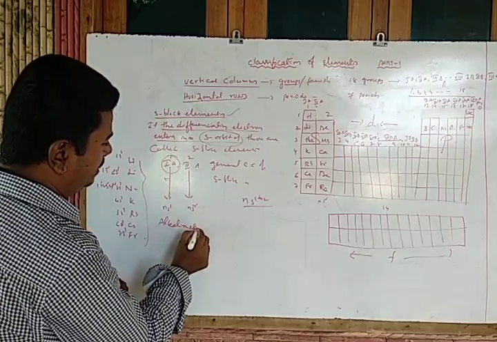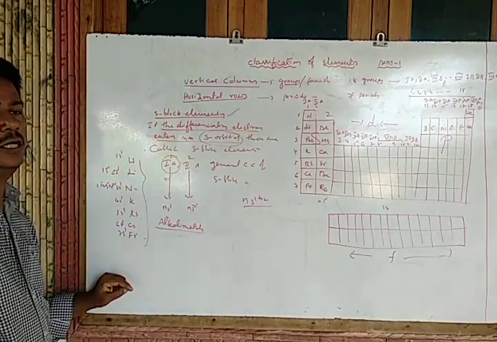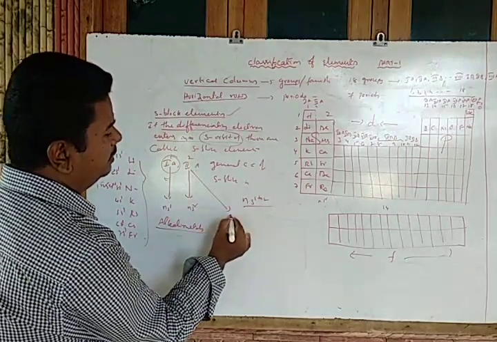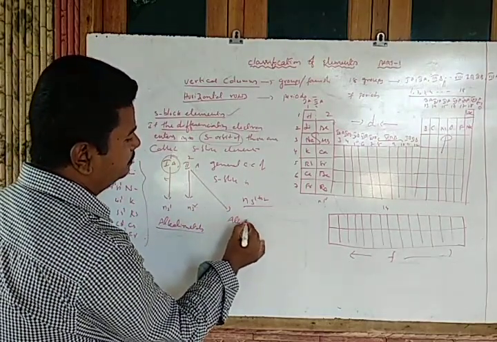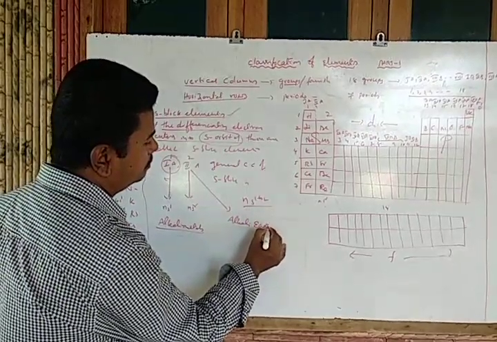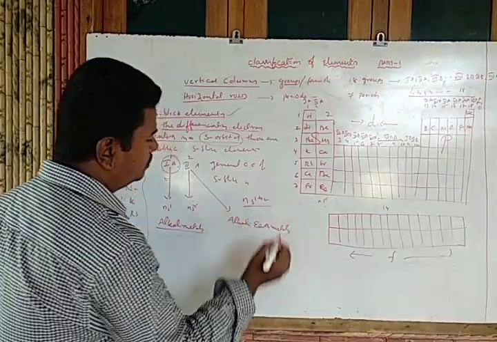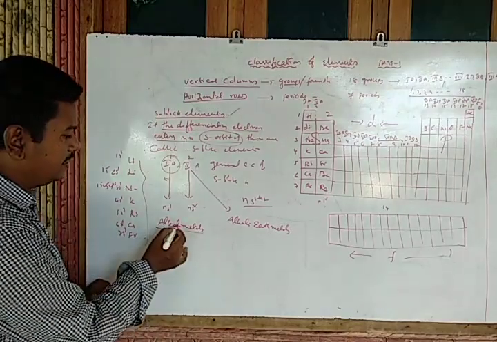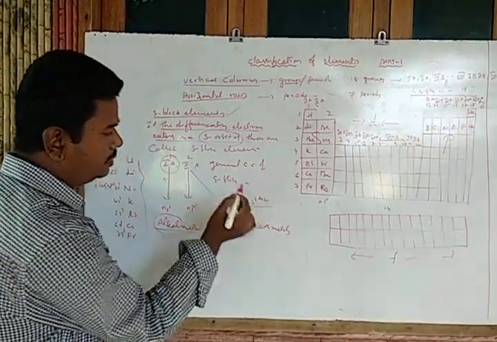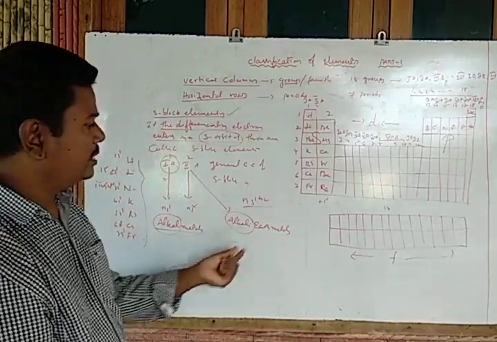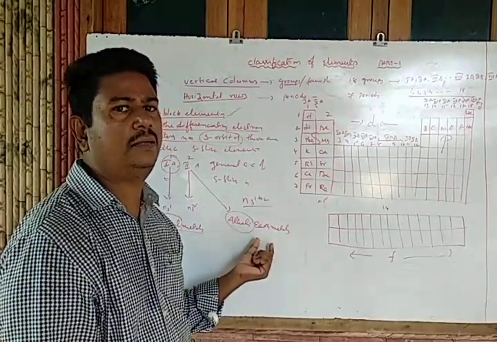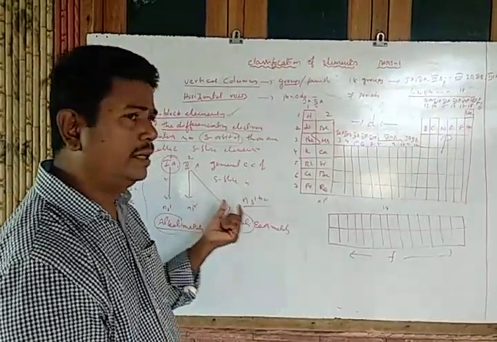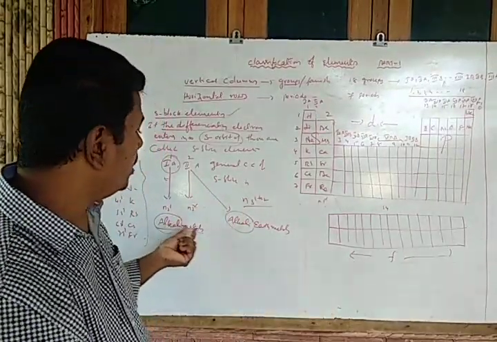1A group elements are also called alkali metals, whereas the 2A group elements are called alkaline earth metals. Alkali metals and alkaline earth metals. Why are these named alkali? Here, alkaline earth metals means these metals occur rarely in the earth's crust.